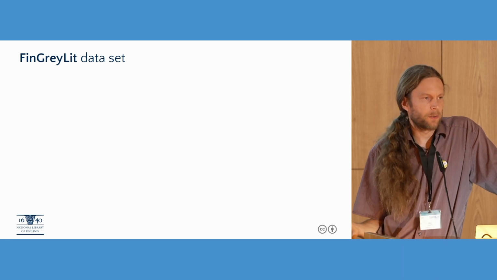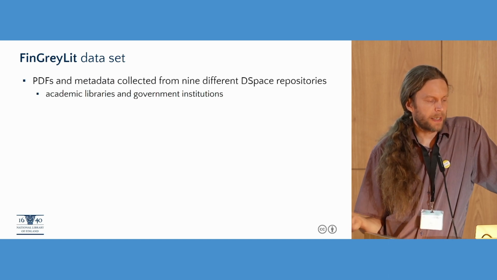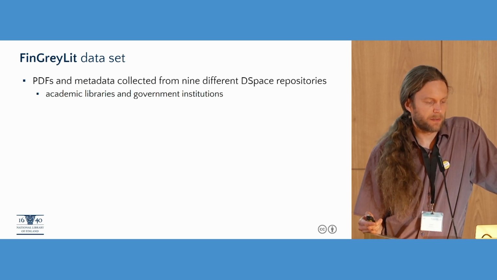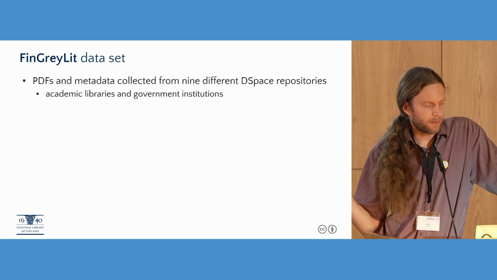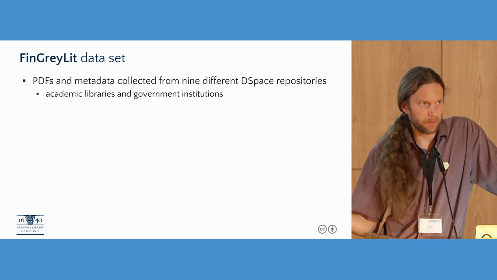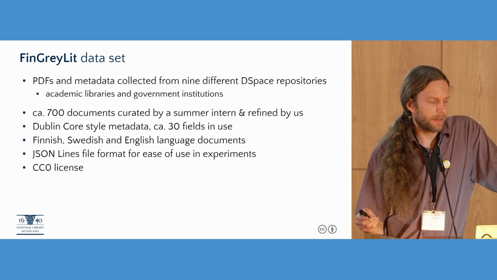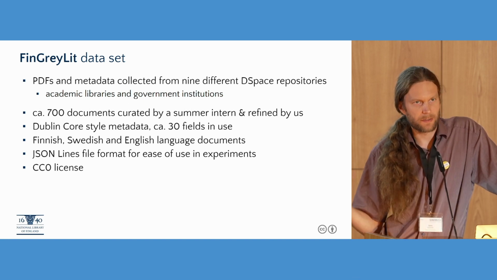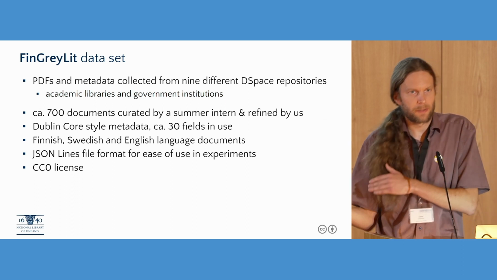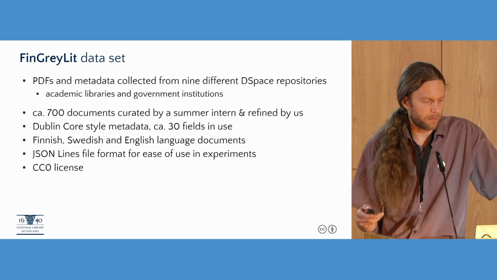To help with the data issue, we created a dataset called FinGreylet. So it's PDFs and corresponding metadata collected from 9 different DSpace repositories. These repositories are used by academic libraries and government institutions, and they contain many kinds of documents. In total in this dataset we have currently around 700 documents. We had a summer intern do some curation to try to align the metadata, because the different repositories had different metadata practices, to try to make it more harmonized.